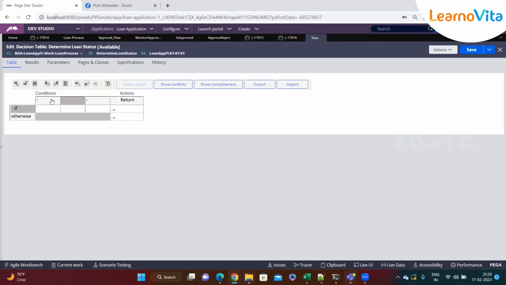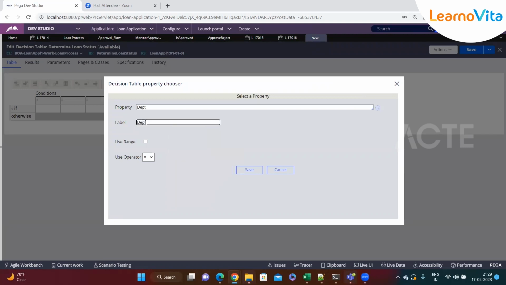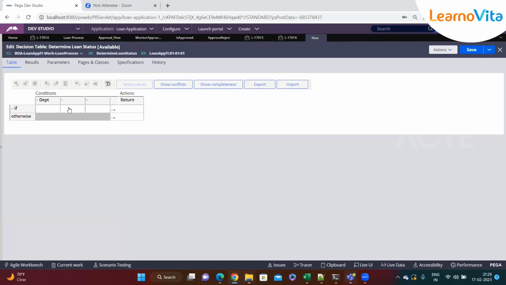By default it takes the and condition. A decision table will be useful to check, for example, who is my manager. Let's say on the column I'm checking the department.